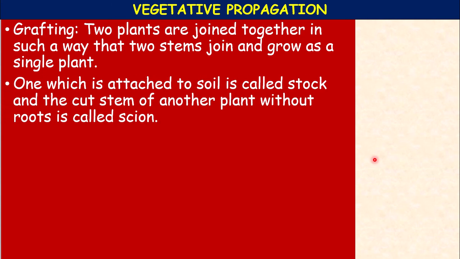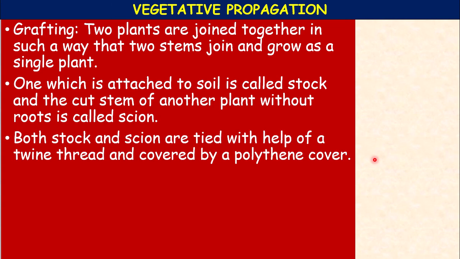Among the two plants, the one which is attached to the soil is called the stock or rootstock, and the cut stem of another plant without roots is called the scion. Both are tied with the help of a twine thread and covered with a polythene cover, such that no air enters inside.